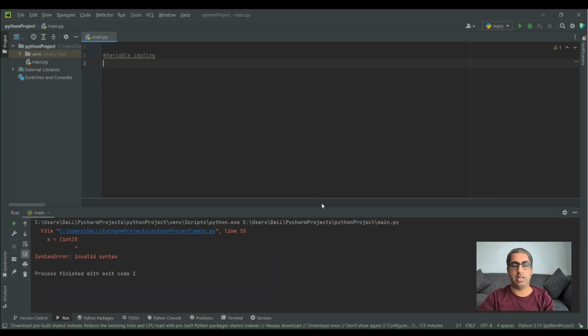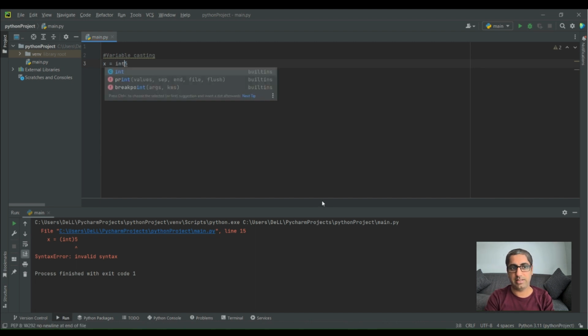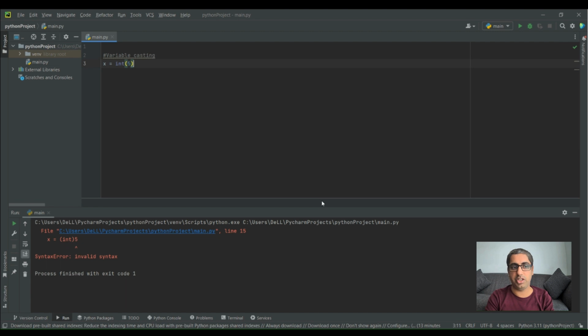Okay, so we know that defining a variable is basically when you set a value to a variable, it defines that variable and also its type. We have a casting mechanism which we can use to strictly define the type of the variable as well. For example, if I go with x equals 5, we know this is an integer. But if I make it int, it's now with a type called integer. And if I go with y equals 3, this is also an integer, but I can make it float and make this variable a float variable, which can contain point values.